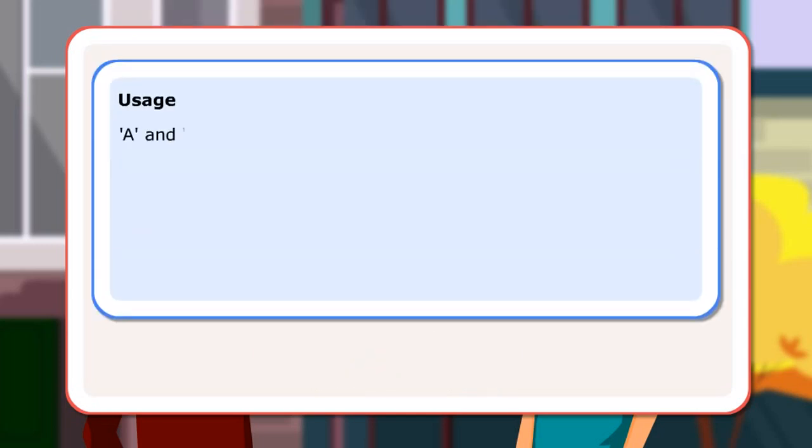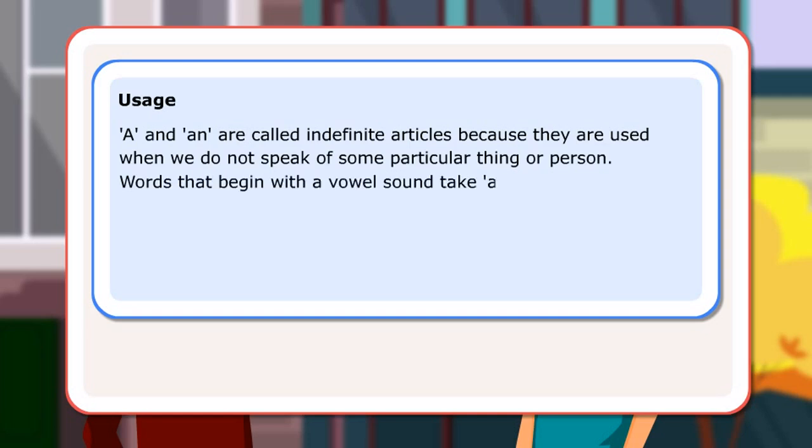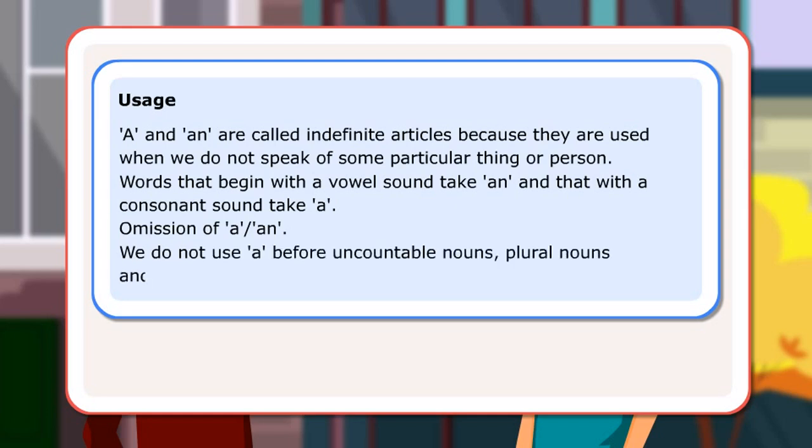Usage. A and an are called indefinite articles because they are used when we do not speak of some particular thing or person. Words that begin with a vowel sound take an and those with a consonant sound take a. Omission of a and an. We do not use a before uncountable nouns, plural nouns, and before the name of meals and before proper nouns.